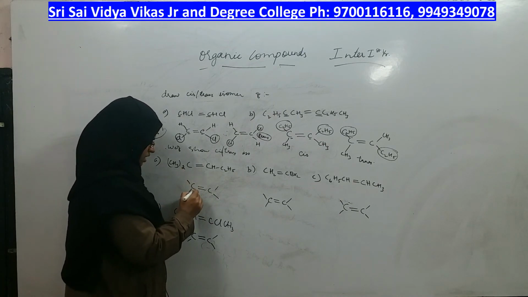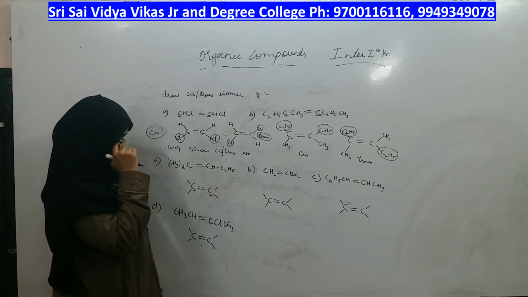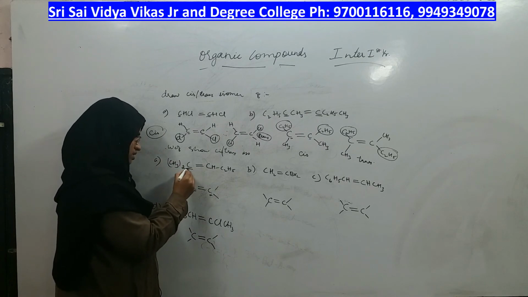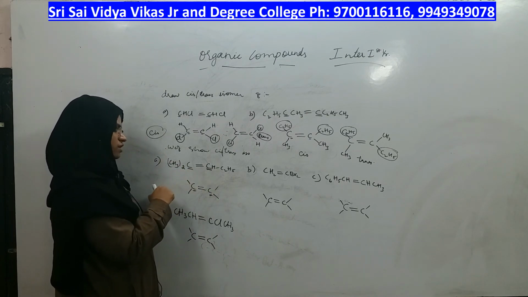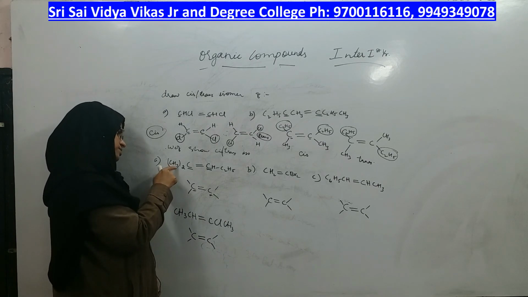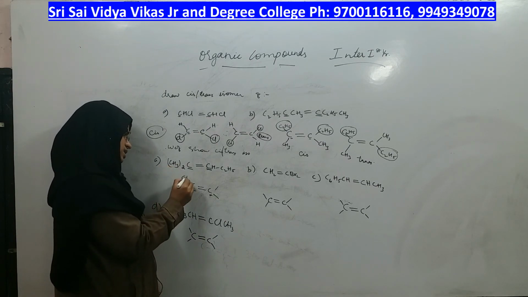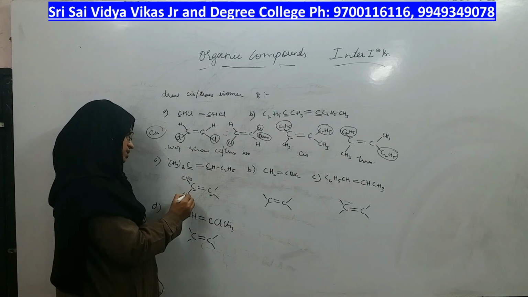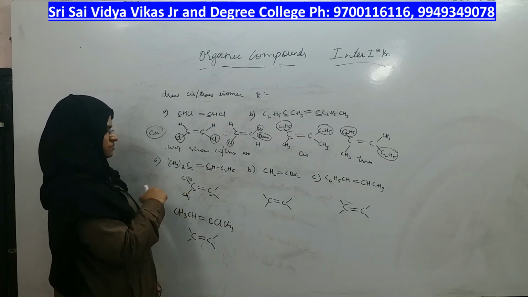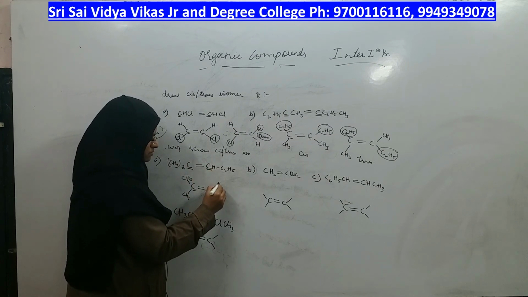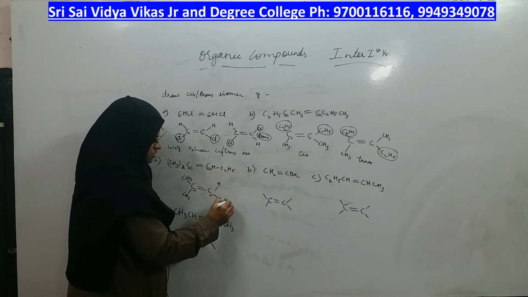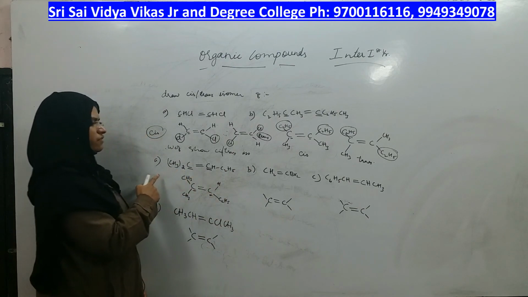Let us go to the next compound, right? In this, the carbons which I have written, what are those carbons? It is this carbon and this carbon, is it? So on this carbon, what are the two groups? The two groups are CH3 and CH3. Let me write CH3 and CH3. Then next, on this carbon, what are the two groups? One group is hydrogen and the other group is C2H5.